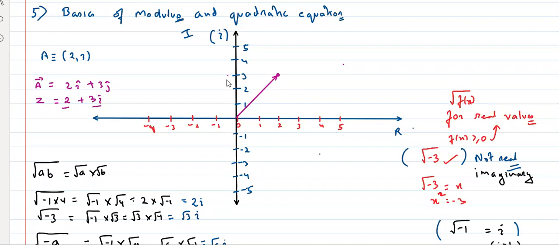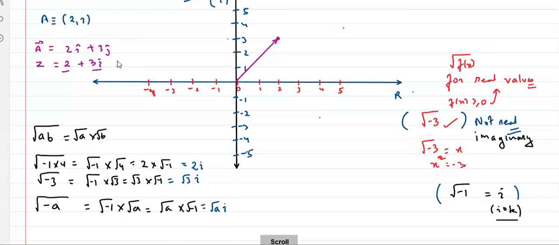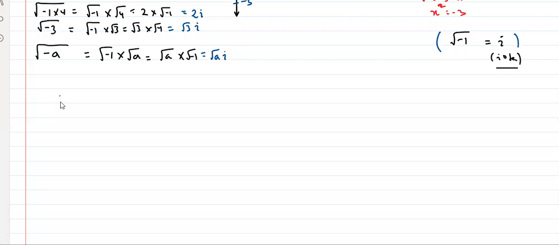Okay, so just relate it with vectors, that's it. Always relate it with vectors. So if I ask, what is a complex number? Sir, a complex number is nothing but the sum of a real number and an imaginary number. Yes or no? Agree, right?